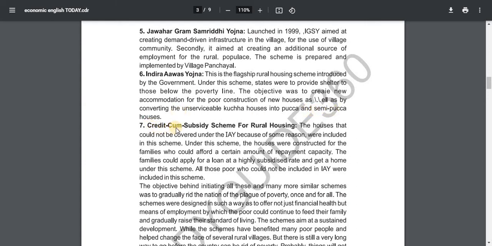7. Credit-cum-Subsidy Scheme for Rural Housing. The houses that could not be covered under the IAY for some reason were included in this scheme. Under this scheme, houses were constructed for families who had a certain amount of repayment capacity. The families could apply for a loan at a highly subsidized rate and get a home under this scheme. All those poor who could not be included in IAY were included in this scheme.